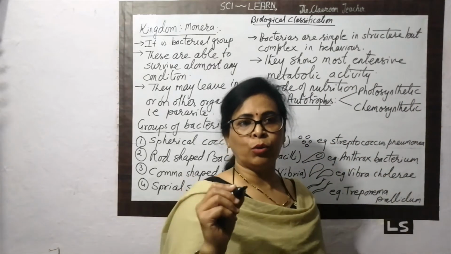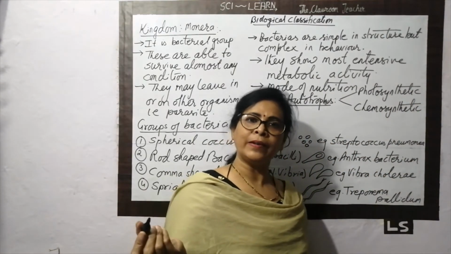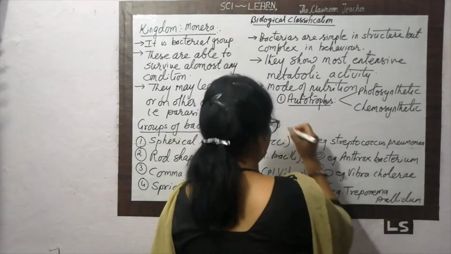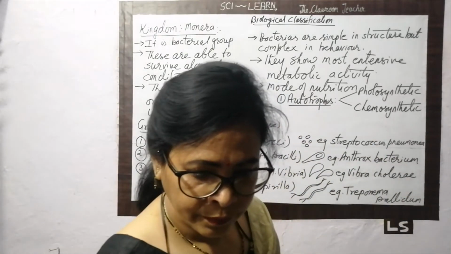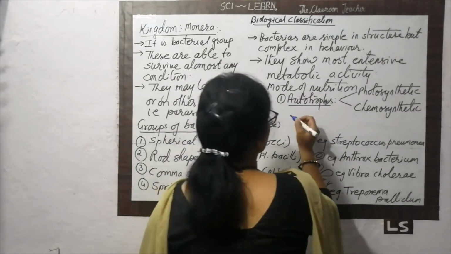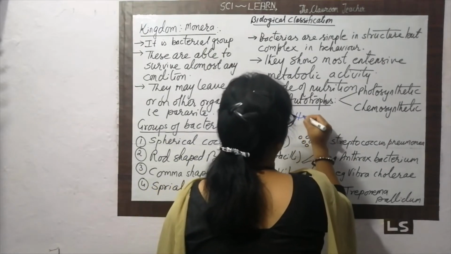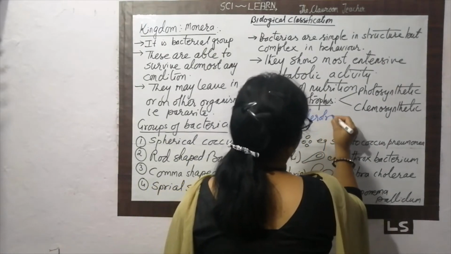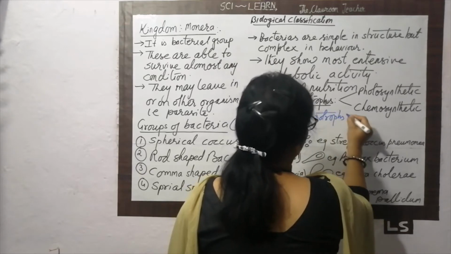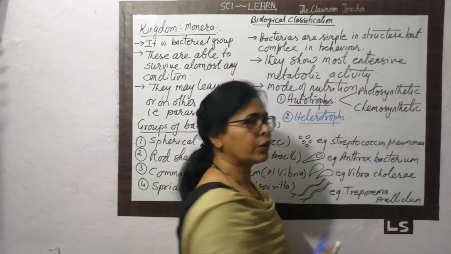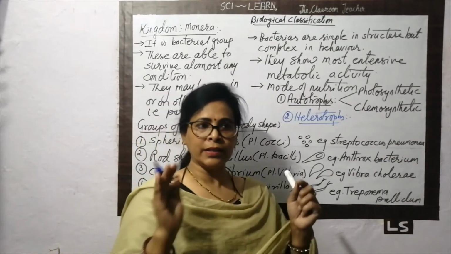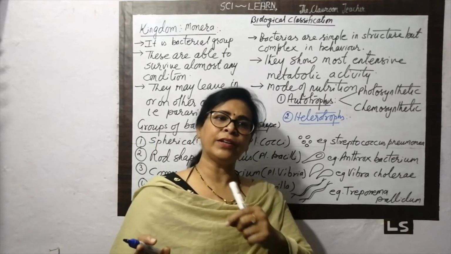On the basis of mode of nutrition, the second type of bacteria is called the heterotroph bacteria. Hetero, you know very well, they depend on other organisms for their food, and in this category we are able to classify it into two parts.